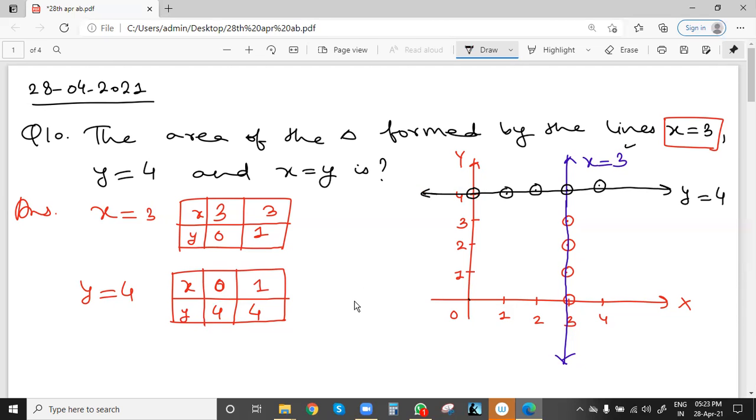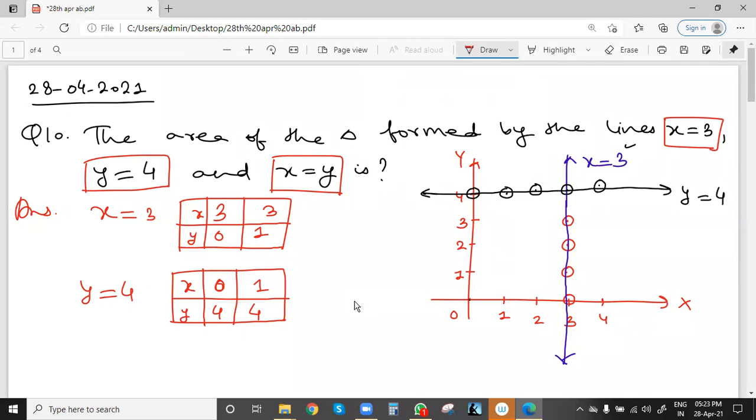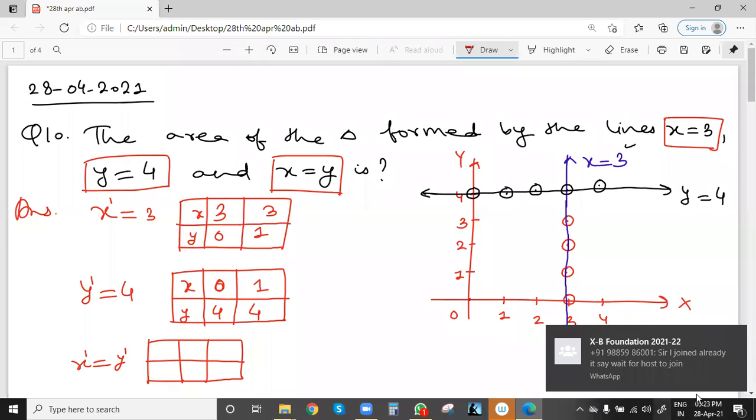This was the second one, y equal to 4. Now the third one is x equal to y. So this also we have to draw. X equal to y is very easy. Minimum 2 points are required to draw a line, because all these are equations of a line, since the maximum power of x and y is 1.